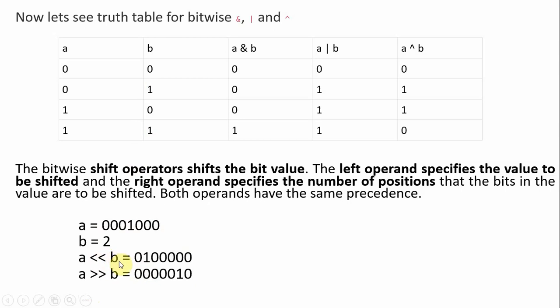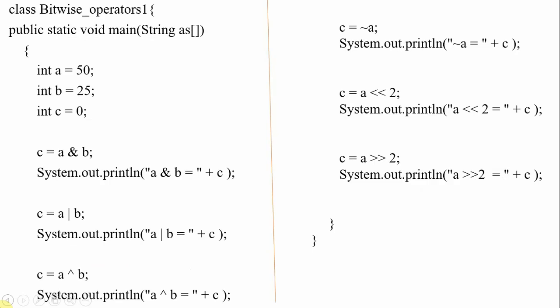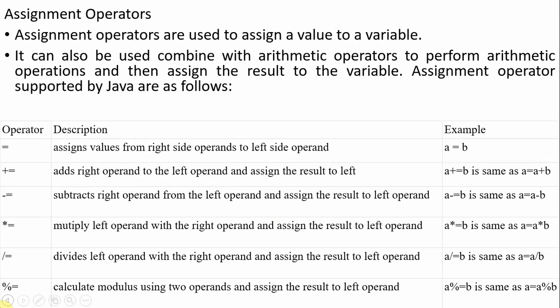Okay, if it is 3 positions, left shift, right shift; if it is 4 positions, left shift, right shift. Okay, so that is about shift operators. So we perform an example also. You will execute it. And the next one, assignment operators.